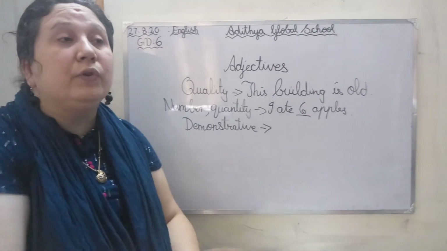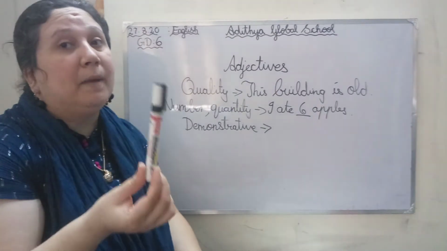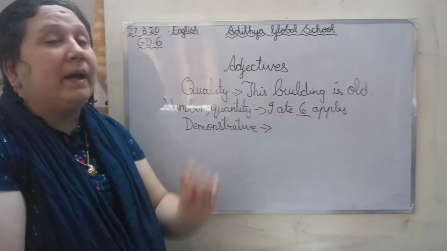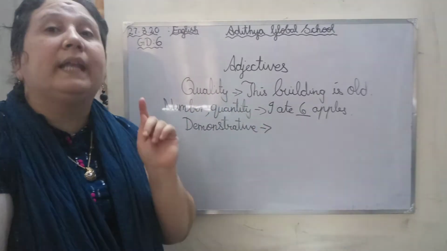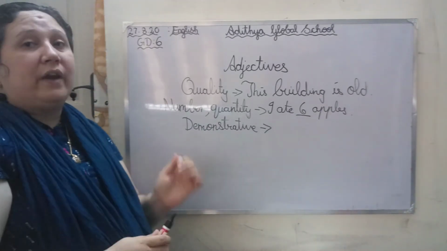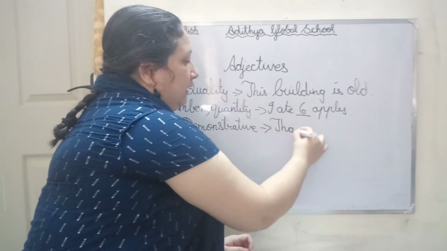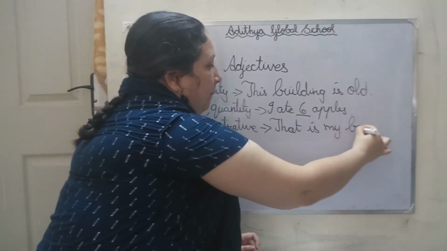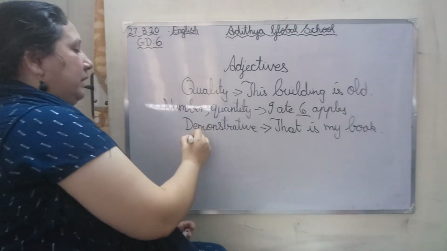But if I tell you, give me that white marker, you have to take the white marker. If I say that is my book, only that is your book. You are telling something very specific. So that is a demonstrative adjective. For example, that is my book.